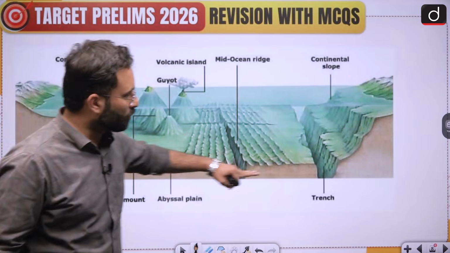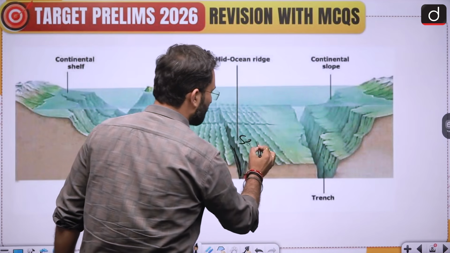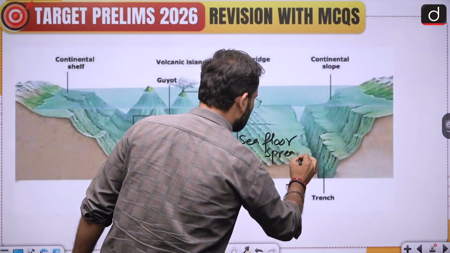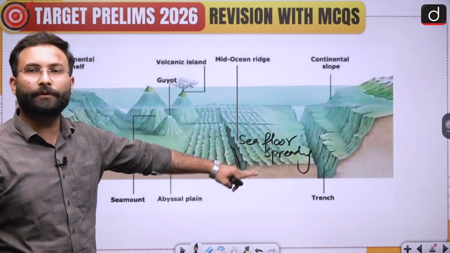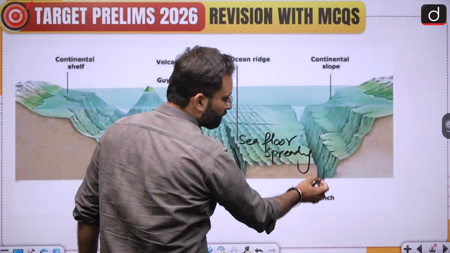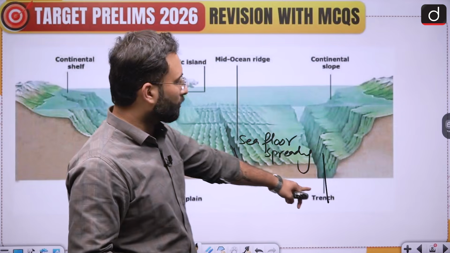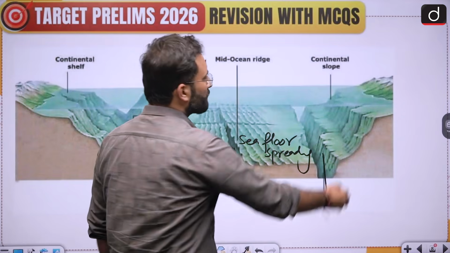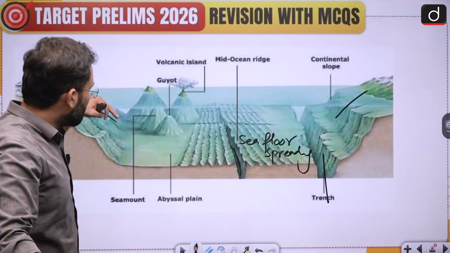So this is your ocean floor. We have talked about the mid-oceanic ridges where sea floor spreading happens. We have already discussed that. Whenever there is a divergent boundary, you will be seeing sea floor spreading. If there are convergent boundaries, we will be seeing trenches. We have talked about the Mariana Trench, etc. So these are called trenches, the deep structures which are there.